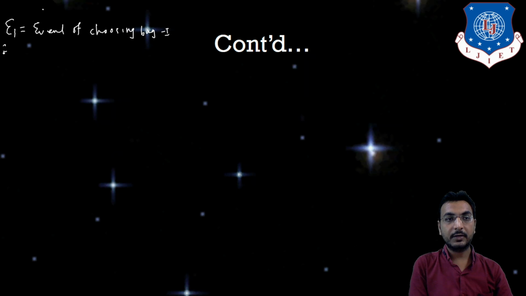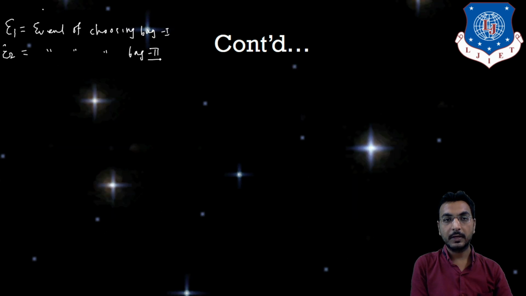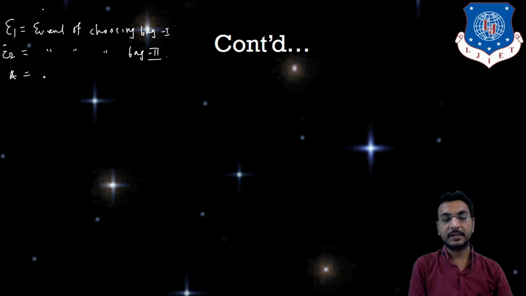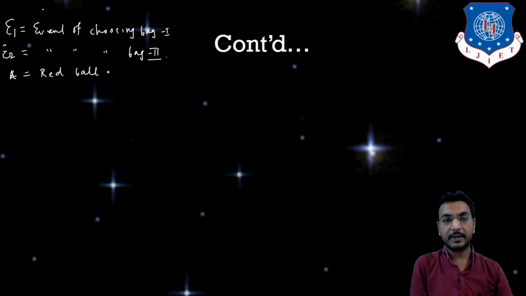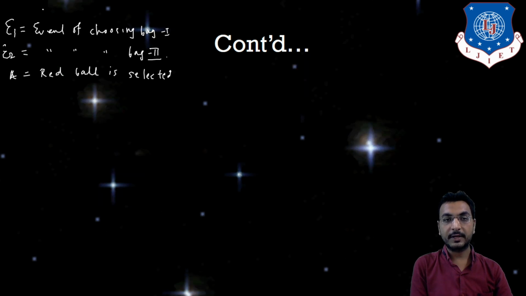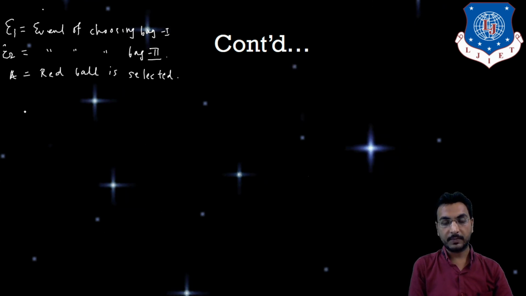Likewise, event E2 is the event of choosing bag 2. So these two events are there. Next, A is the event that a red ball is selected. So these three things we have taken.